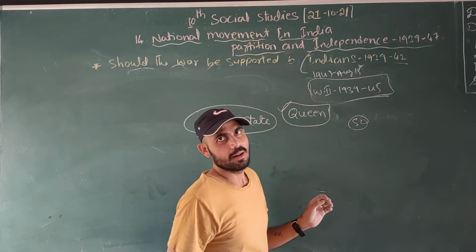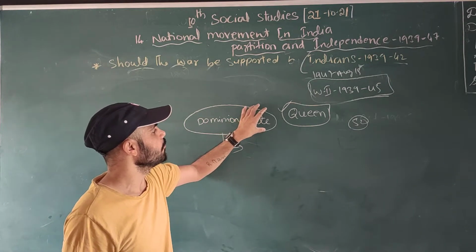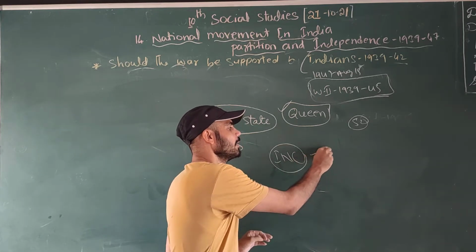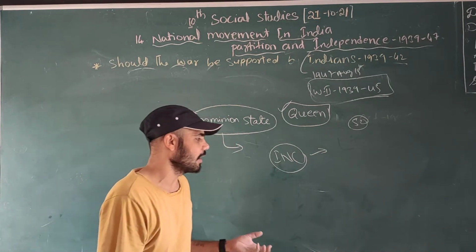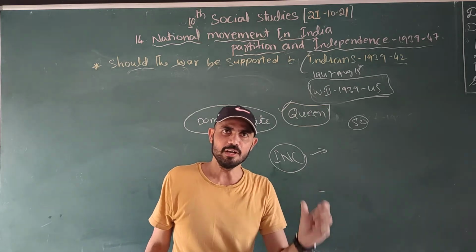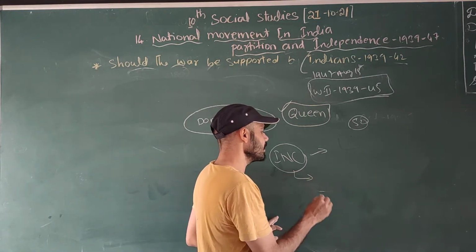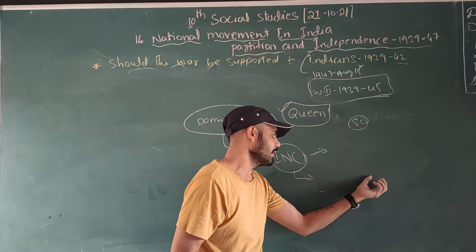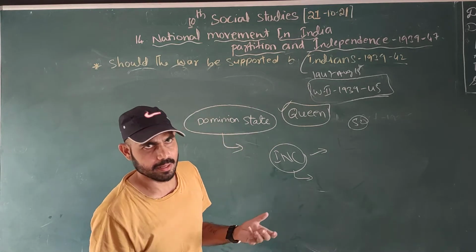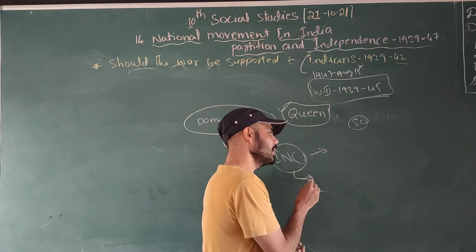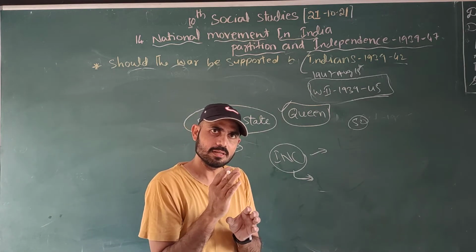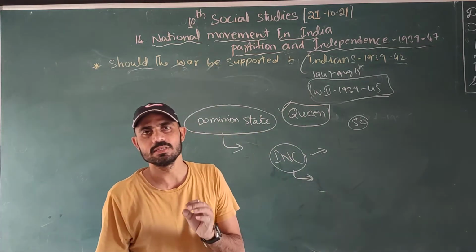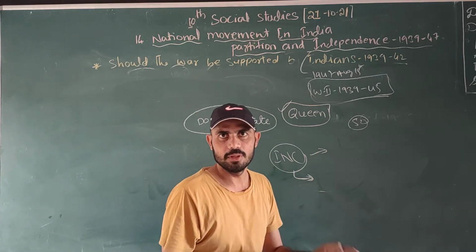But they did not give that. Why? Because they said the INC, the Indian National Congress, did not have the capacity to rule over all Indians. Why? Because Indians have different communities, and the INC did not have interest in other communities except the Hindus. Winston Churchill and the Britishers said the INC had no concern about the Muslims. That's why they were not giving independence. This is one of the reasons.